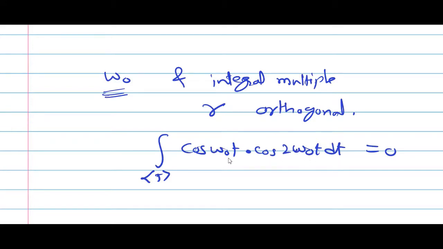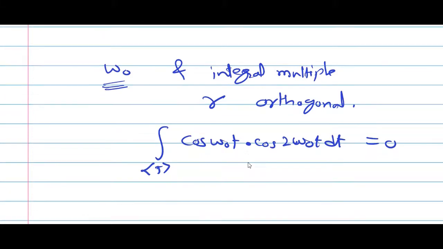The integer multiples are orthogonal, so these integration values are 0. This fact is used in the derivation of the an formula. Orthogonality has simplified our mathematics. So that is the concept of orthogonality.